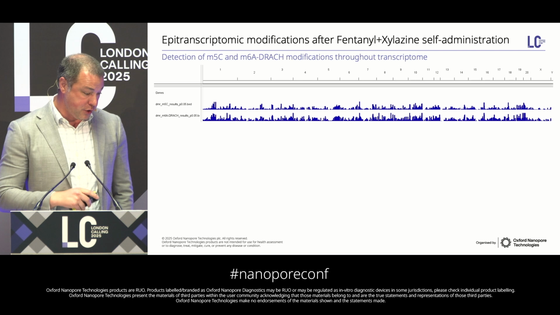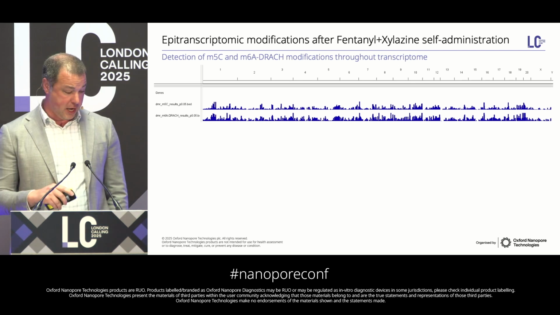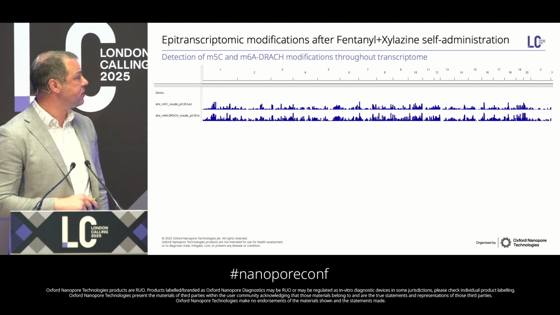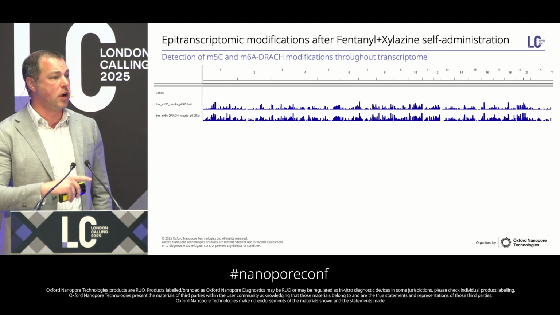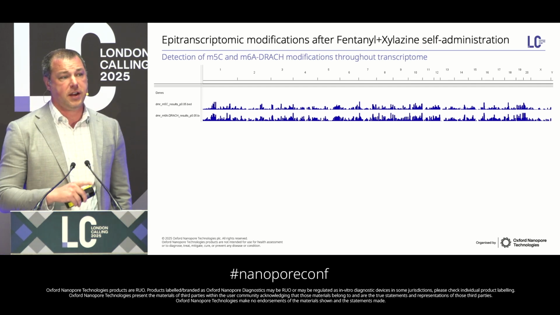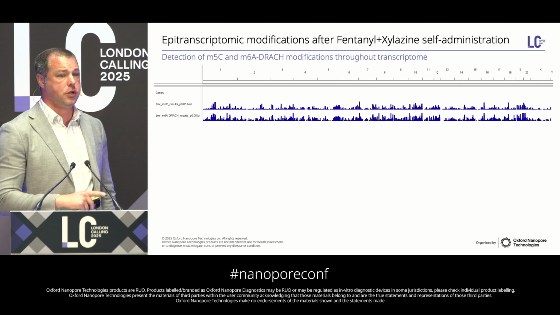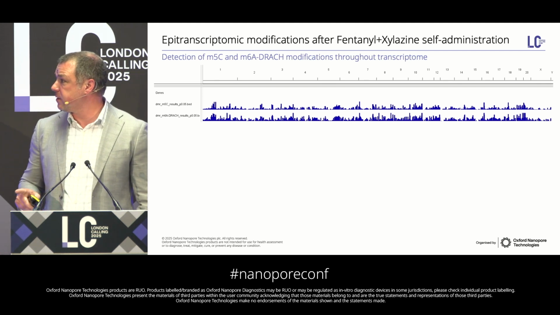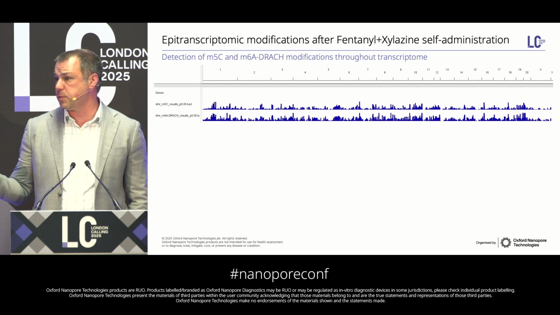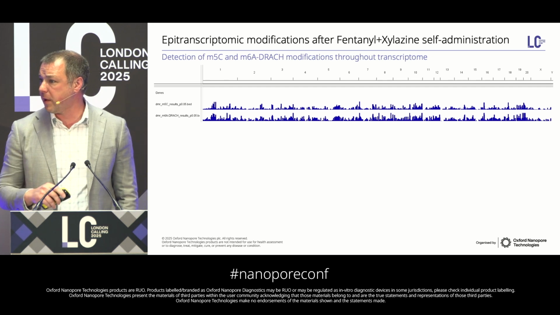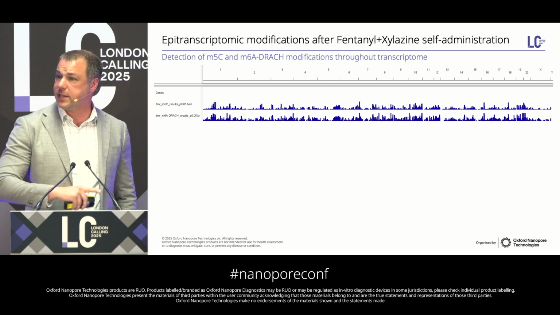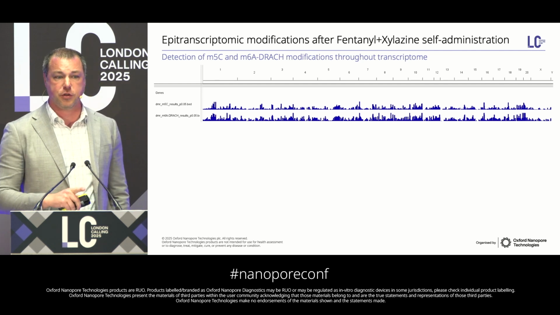Now, to try to also understand how this was changing the epigenetic component of this, I'm showing methyl-5-cytosine and methyl-6-adenosine in the DRACH context. And so we can find epitranscriptomic modification across the entire genome. It's not specific to any one thing, and this is site-specific. This is single base here in the pileup. And this isn't specific to just the genes or isoforms that are differentially expressed. We actually find it throughout the entire genome.